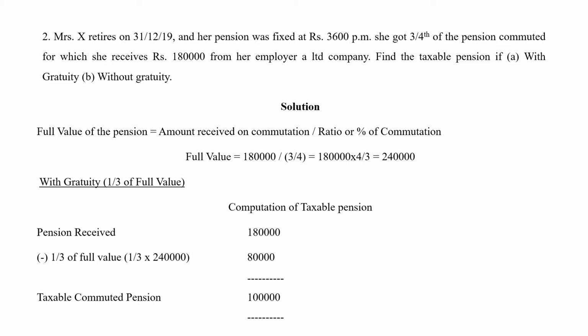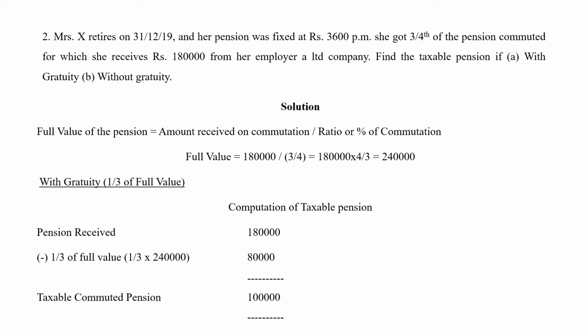So you take pension received 1,80,000 minus the exemption, 1/3 into the full value 2,40,000, which gives you 80,000 rupees. If you minus that from the pension received, you'll get the taxable commuted pension as 1 lakh. That is how you find out the taxable commuted pension.